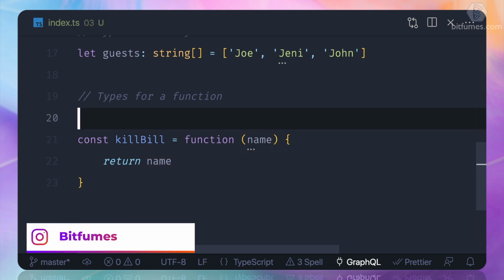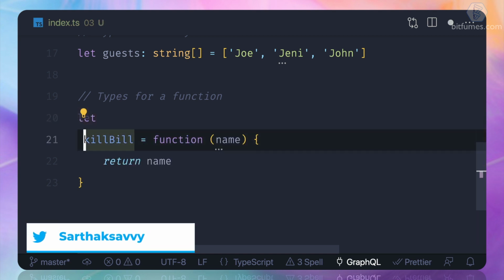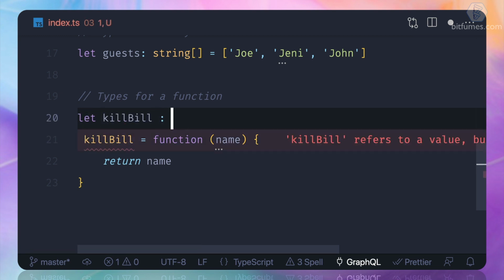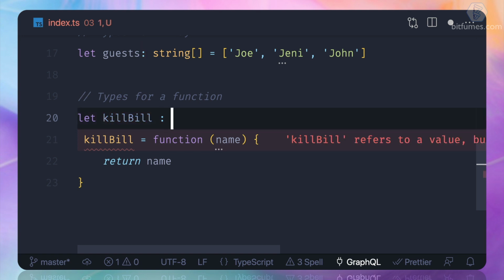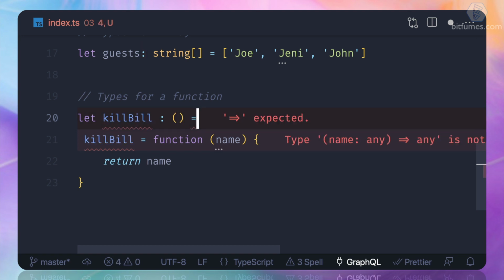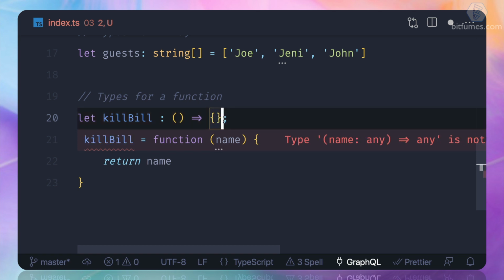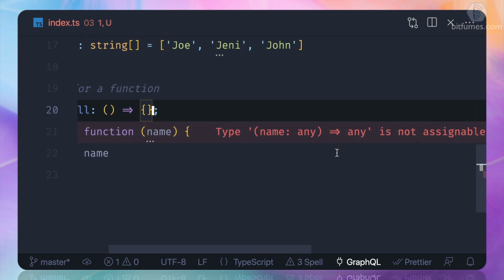Okay, anyways, let's see how I need to define the types for this variable, and also the return type of the function. I can do something like this: first I'm going to remove it, and I say killBill is going to be a type. So I need to define the type, and we always define the type with the colon. First, it's a function, but then it says, hey, type any.